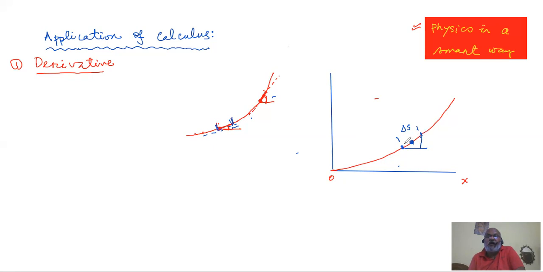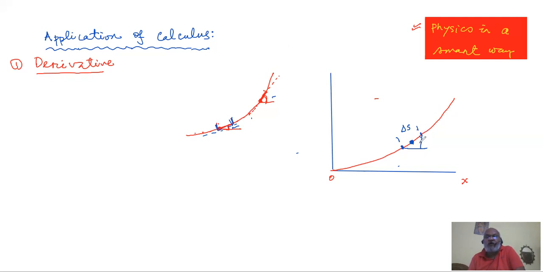But this inclined side may not be a straight line, because till now we have just selected two points, one at the left, the other to the right of the point where we are asked to find the slope, and we have not made sure that those points are very close.